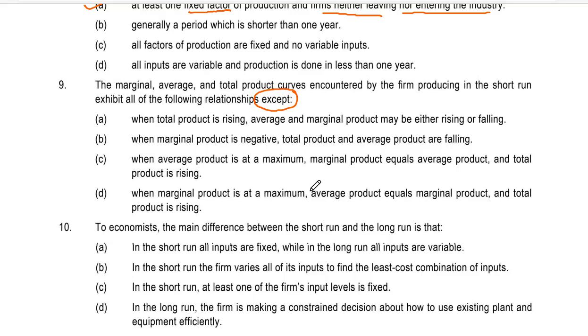B. When marginal product is negative, total product and average product are falling. See, when marginal product is negative, total product is falling, it is true. And average product is also falling, it is also true. C. When average product is at maximum, marginal product equals average product and total product is rising. And D. When marginal product is maximum, average product equals marginal product. No. When average product is maximum, marginal product and average product are the same. So this is not correct. The answer is D.